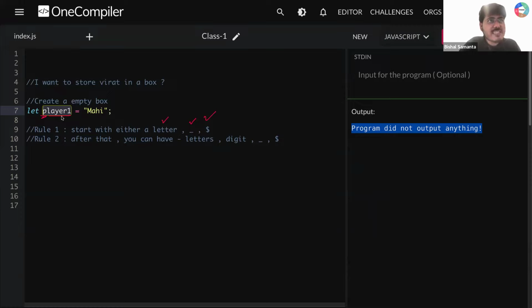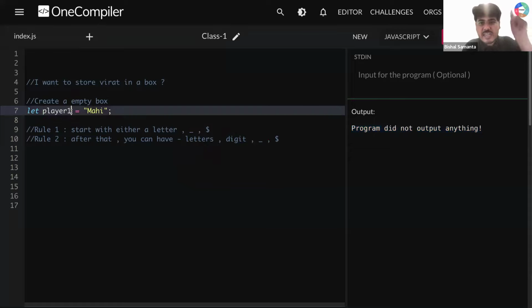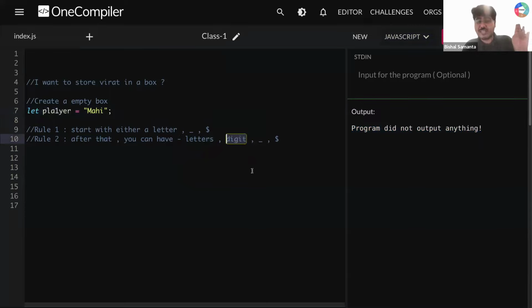After that, whatever you have here can be either a letter, like A to Z, or a digit, 0 to 9, or it can be underscore, or it can be dollar as well, right? Because here the digit is allowed in between, can I create a variable name like pla1yer? Yes, I can create it, because after the first character I can have a digit.